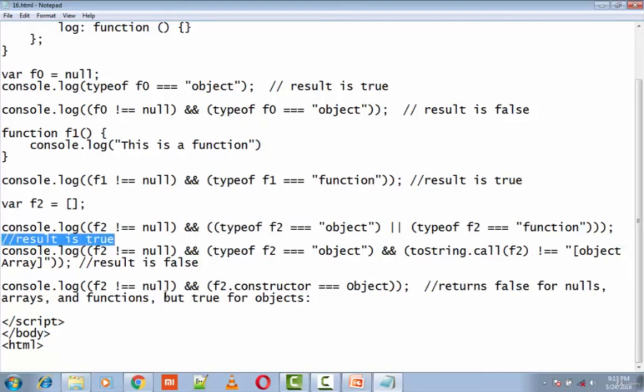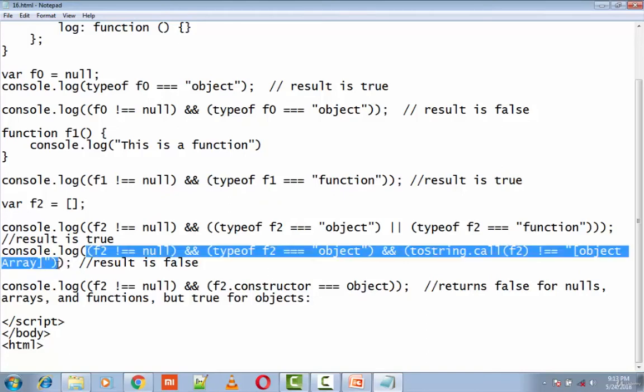If you don't want an array to be treated as an object, you just need to explicitly add a test using toString, where you execute the call function and pass f2 as the parameter. If the result is not object Array, then it is treated as an object. That's what this test suggests. In this case, since f2 is an array, the result is false.